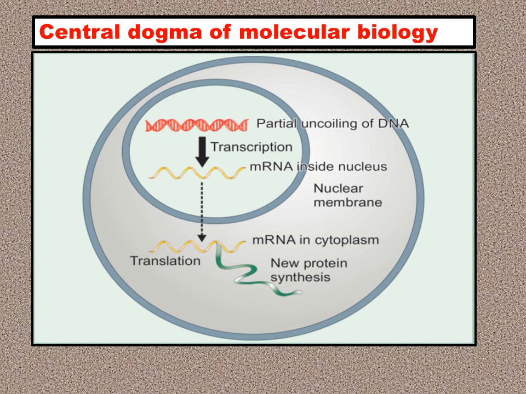Now, ribosomes are cell organelles made up of ribosomal RNA and proteins. So there are two types of ribosomes. In prokaryotes, they are known by the 70S. That is, the larger subunit is 50S and the smaller subunit is 30S. Together they give us 70S.